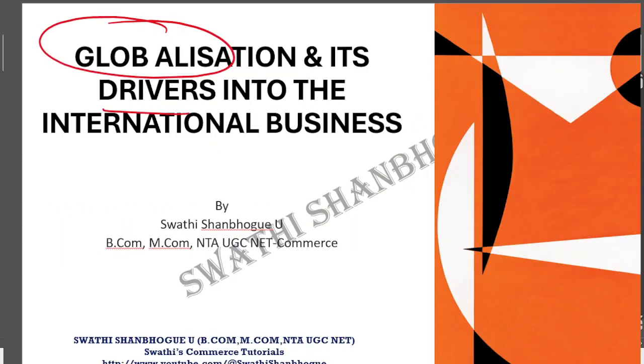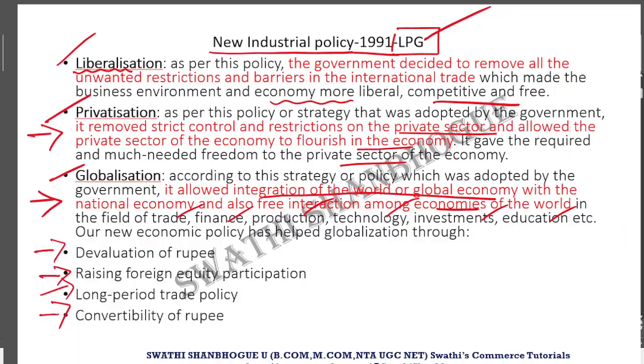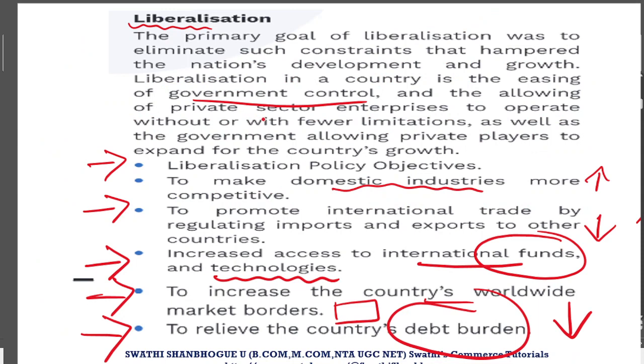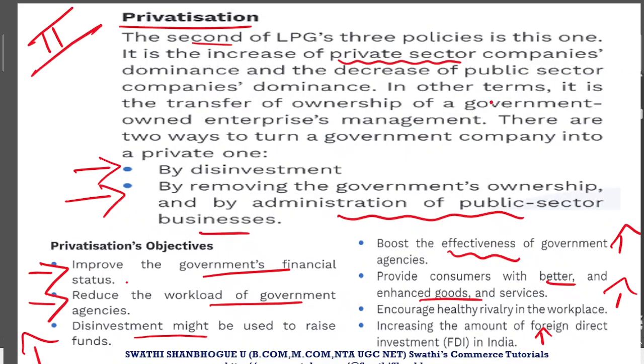So I'll stop here. Before ending this session, let me quickly sum up all that I have discussed in today's session. Firstly, we have discussed the industrial policy, that is LPG, liberalization, privatization, and globalization, where liberalization spoke about reducing the rules, restrictions, and regulations, encouraging exports and discouraging imports in the country.